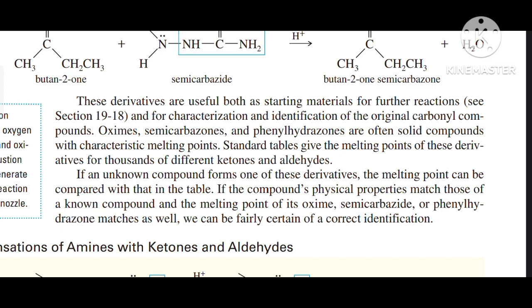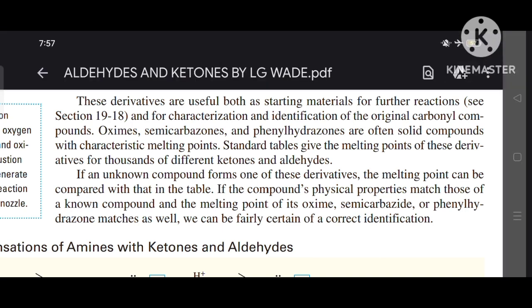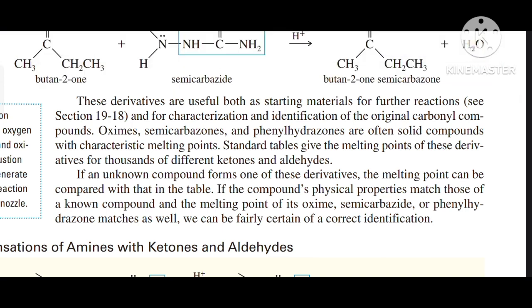If the compound's physical properties match those of a known compound, and the melting point of its oxime, semicarbazone or phenylhydrazone matches as well, we can be fairly certain of the correct identification.